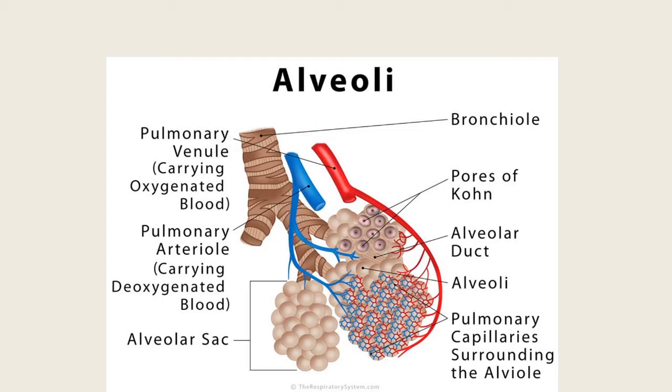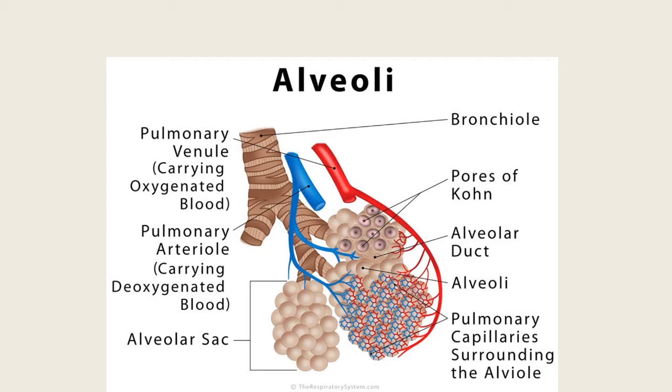Entering the hilum, which forms the root of each lung, there is a bronchus, and a pulmonary artery and pulmonary vein are also present. The structures are embedded in connective tissue. The surface of the lungs is covered by a serous membrane, the visceral pleura, which dips into the interlobular fissure and covers the interlobular surface.